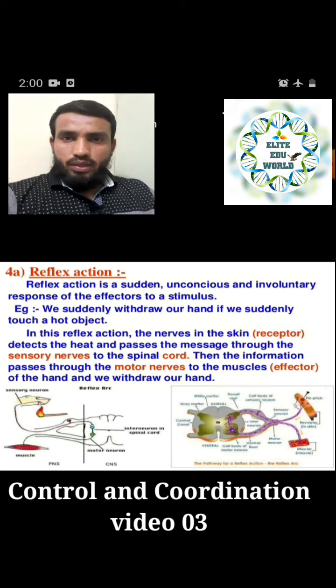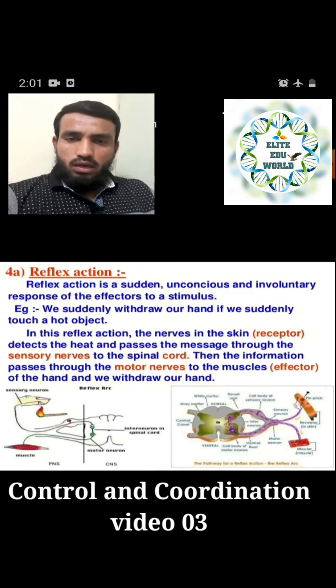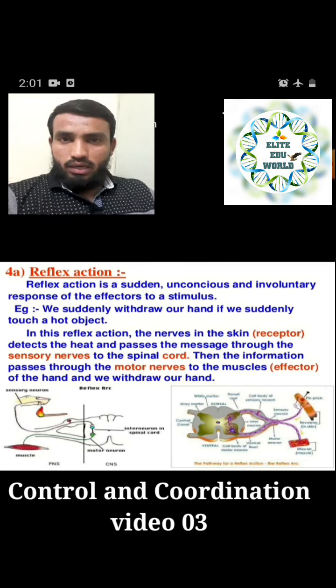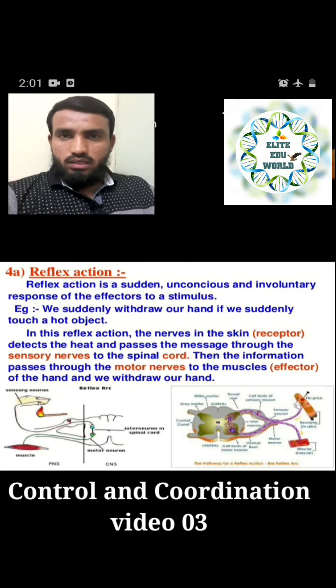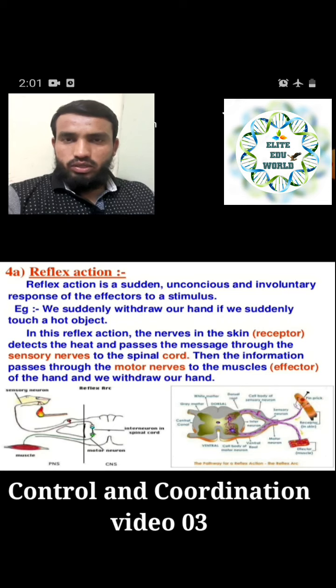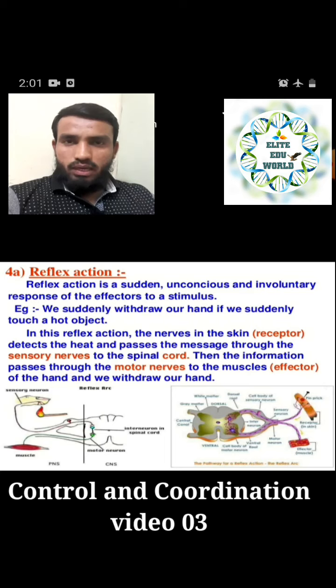So this happens from our receptor through the sensory nerve to the spinal cord. From the spinal cord it gives the message to the motor nerve; it does not send the message to the brain first and then have the brain give the message to our effector organs. So it is not the case like the normal thing. From the spinal cord only, the response is immediately given to our effector, our hands and legs, to withdraw our hands, and then the message is given to the brain only for our understanding that something has happened here.